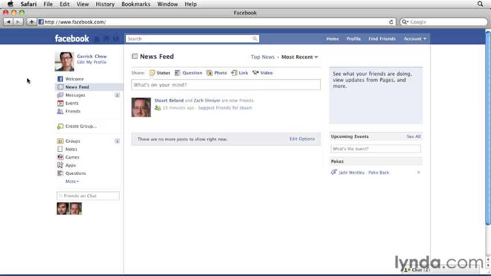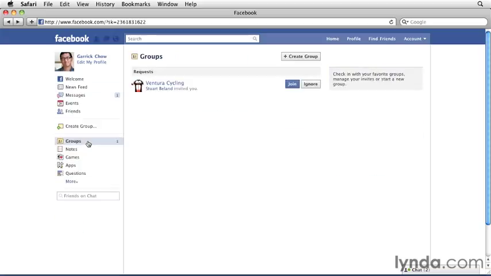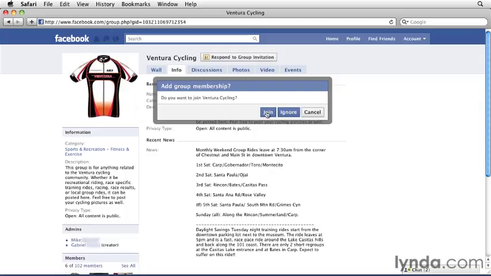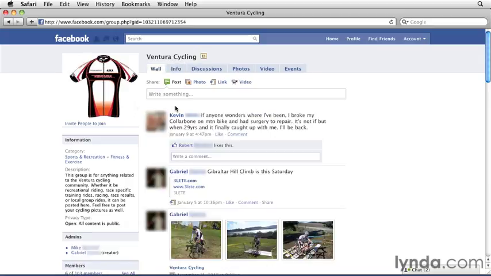If I go to the left sidebar of my homepage, I'll find Groups. If you don't see it here, make sure you click More to reveal it. When I click Groups, I can see here that my friend Stuart has invited me to join the group Ventura Cycling. I can click the name of the group to check it out. And if this looks like a group I'd be interested in participating in, or at least keeping up with, I can click Respond to Group Invitation. And here I can choose to join the Ventura Cycling group. Alternately, I could have clicked Ignore if this group wasn't for me, or Cancel to defer my decision to a later time. But in this case, I did choose to join the group.